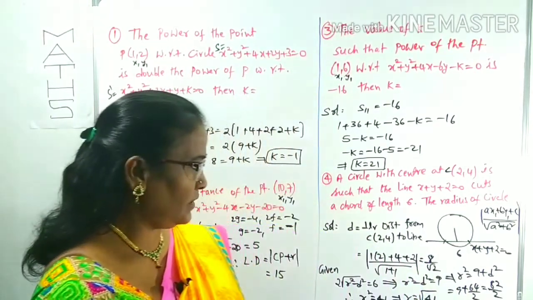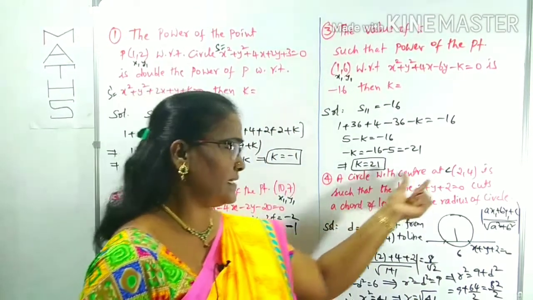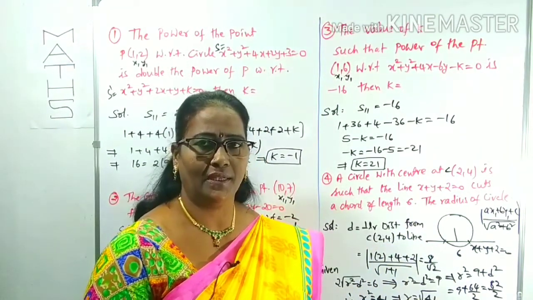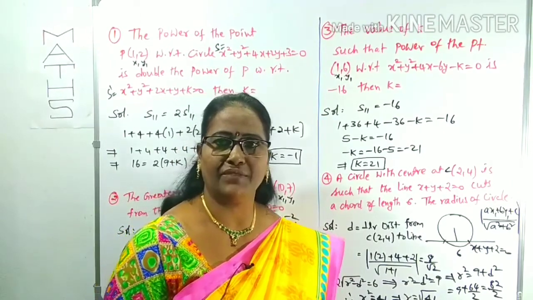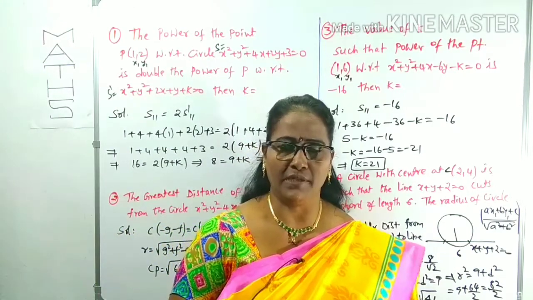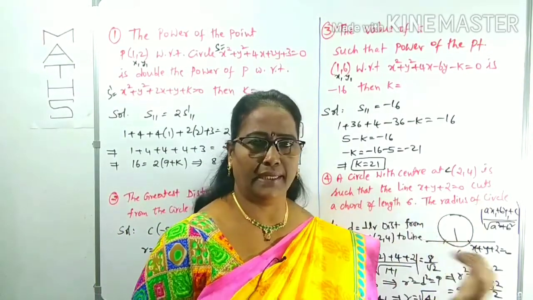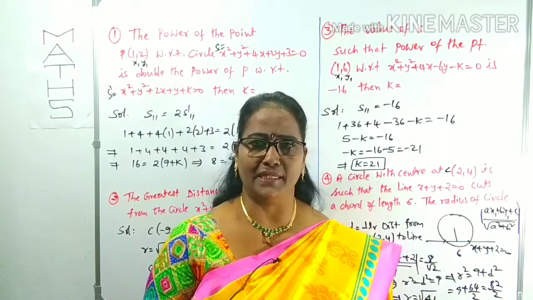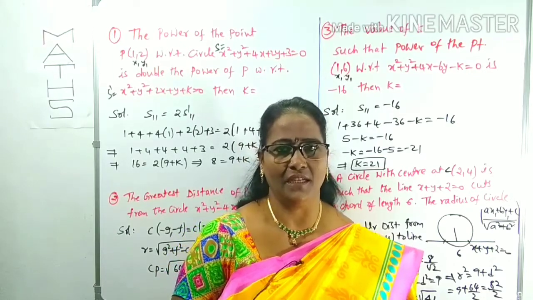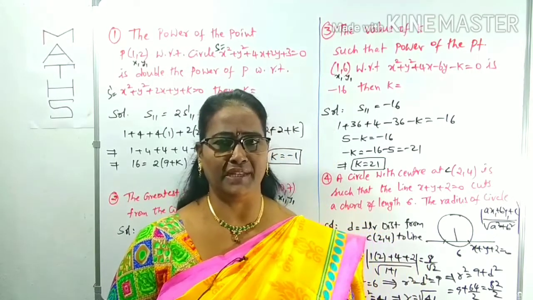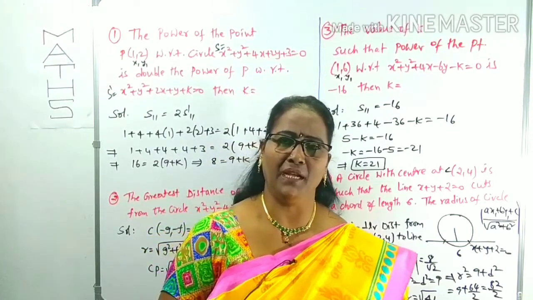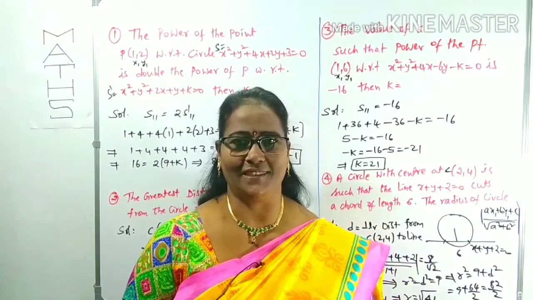You just have to concentrate on what data is given here. Given the center and the line, and the length of the chord is given, we can find the radius. In a theoretical chapter, be careful while reading the question, because you may miss the indirect data. You have to read sentence by sentence. Then we can get a clear idea about the given data and focus easily. Reading the question takes time, but then you can focus on the tips and tricks and easily crack it. Is it clear now?